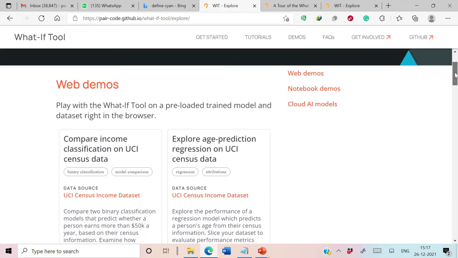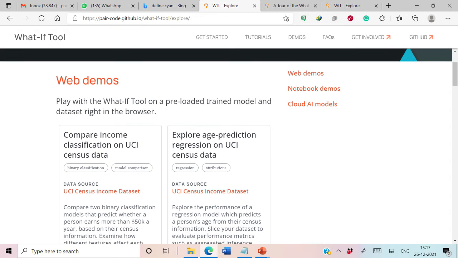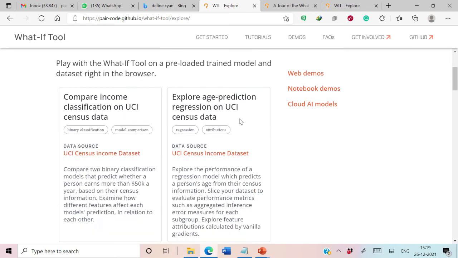Here they have provided web demos through which we can play with What If tool on preloaded trained models without any coding. We will understand the working of What If tool through all these web demos. They have provided a list of preloaded trained models where we can simply apply What If tool. The first model is for comparison of income classification on UCI census data.